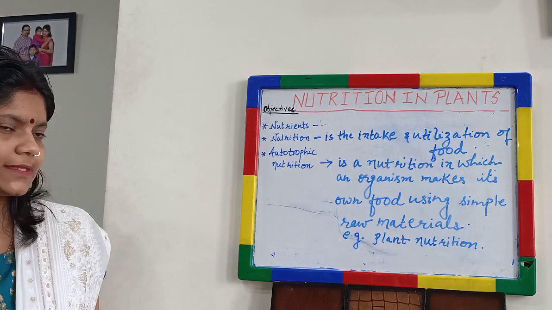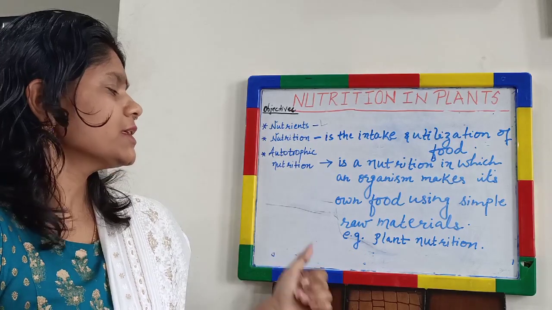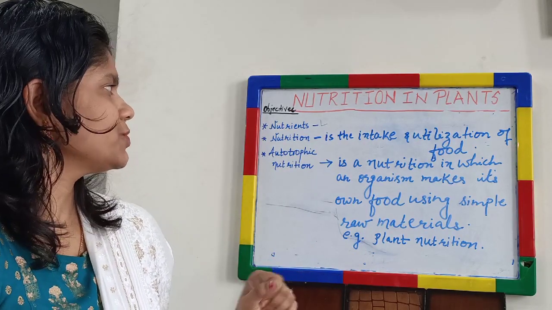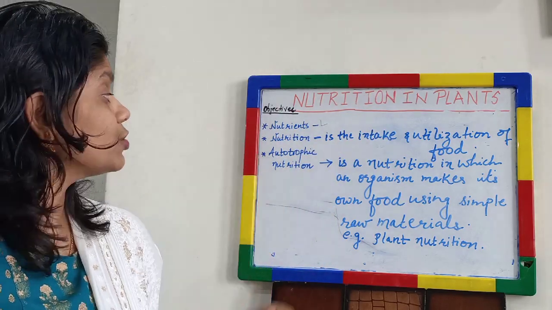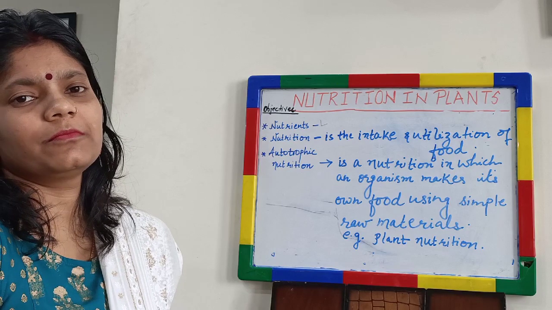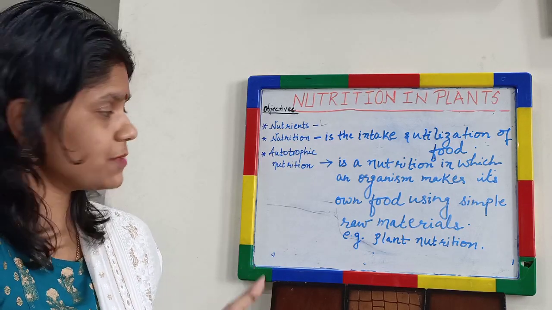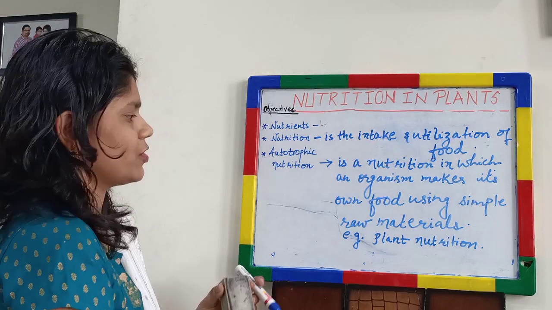Autotrophic nutrition is a process in which an organism makes its own food using simple raw materials. For example, nutrition in plants. So this is our topic, nutrition in plants. So what are those organisms called? There must be some name for those organisms. So the name of those organisms is autotrophs.